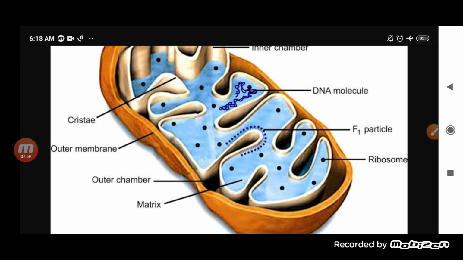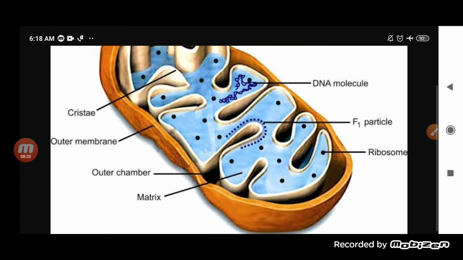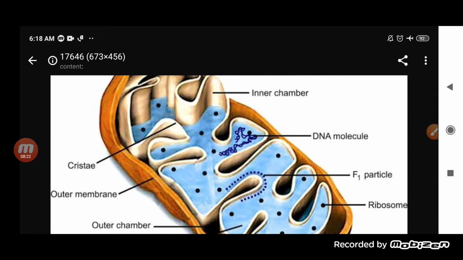Now these foldings we also call cristae. Okay, so the cristae are helpful, as it is the enfolding where the process of ATP synthesis generally occurs. You can see here this is the whole structure of the mitochondria, where the inner chamber is given, the outer chamber is given, the DNA molecule is given, as well as the ribosome.